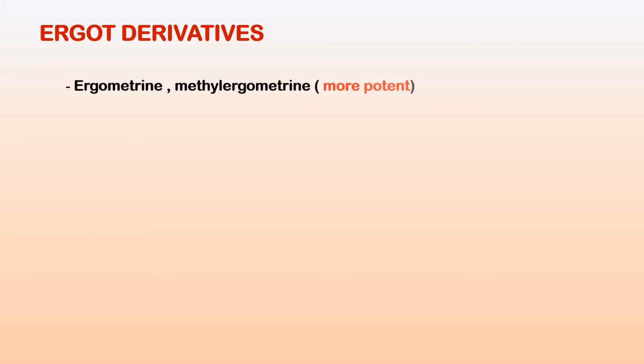Moving on to the next category of oxytocics, that is the ergo derivatives. Ergometrine and methylergometrine are the two drugs coming under this. Ergometrine is an alkaloid obtained from ergot, a fungus, Claviceps purpurea, which mainly grows on the rye plant. Methylergometrine is a semisynthetic derivative obtained from lysergic acid.